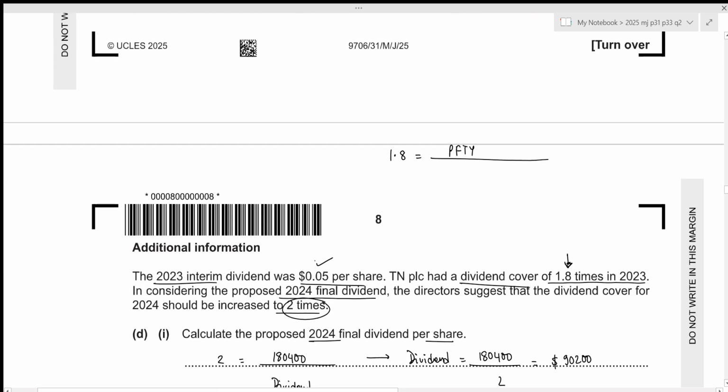The interim dividend was 0.05. So we have 0.05 plus 0.35. We give it out to 200,000 ordinary shares, so times 200,000. Now profit for the year for 2023 will just be 1.8 times (0.05 plus 0.35) times 200,000. This results in the value of 144,000.